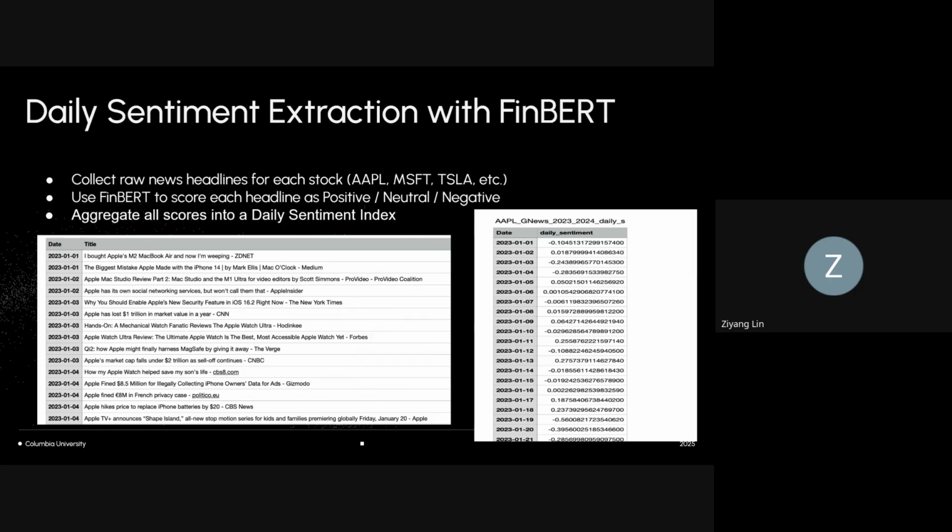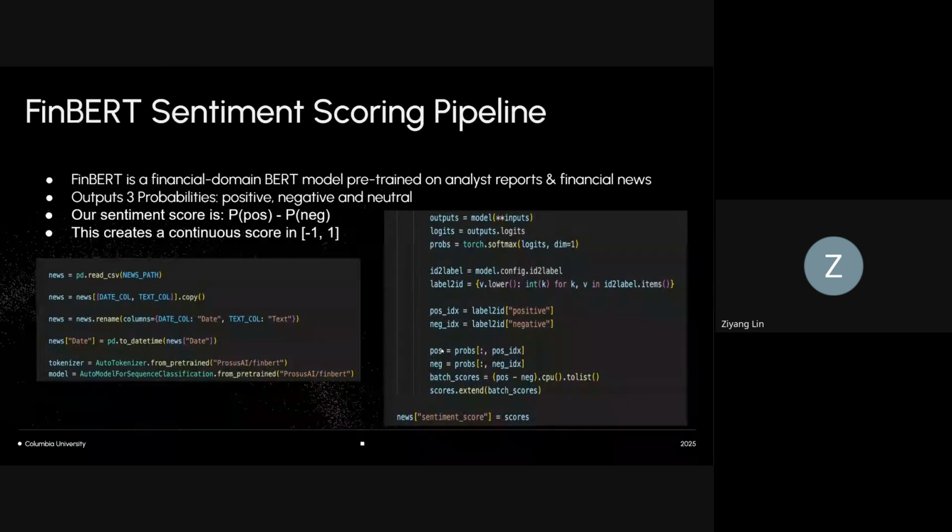Moving to the next slide. In this slide, we expand on how our FinBERT pipeline works. FinBERT is a version of BERT trained entirely on financial documents. For each headline, we get three probabilities: positive, negative, and neutral. To turn that into a single score, we simply take positive minus negative, giving us a value between -1 and +1.